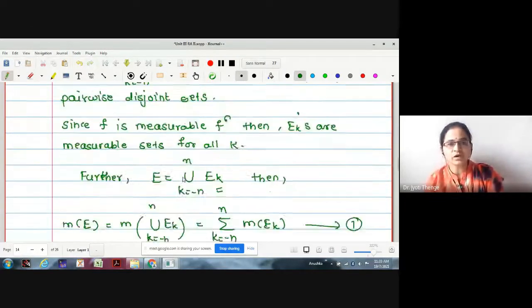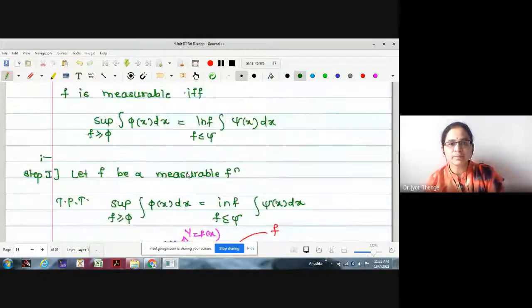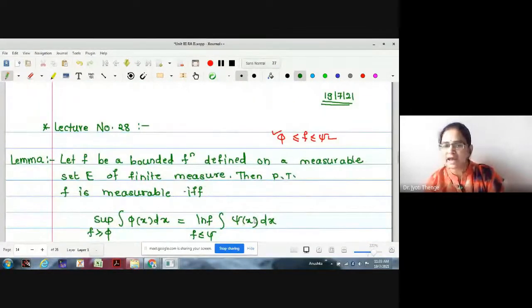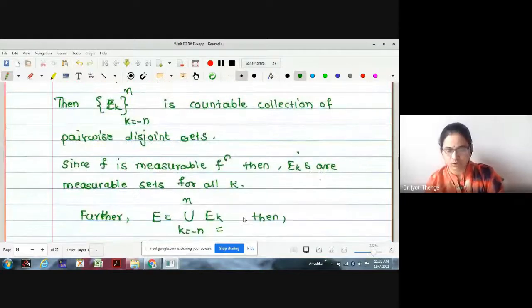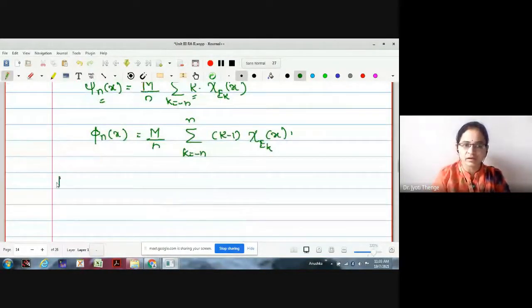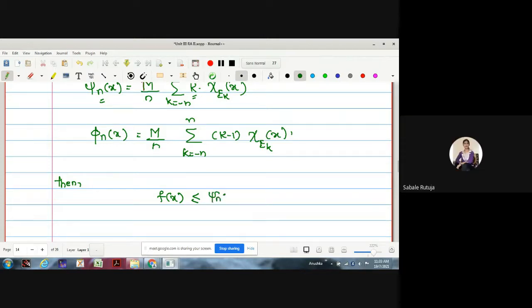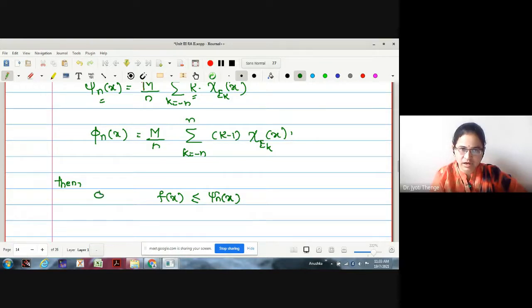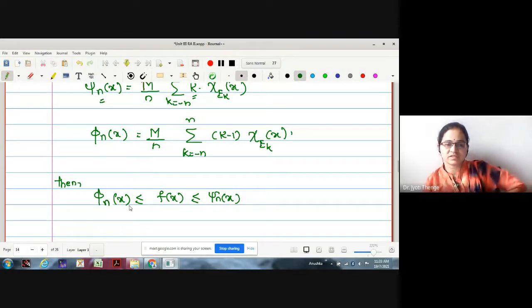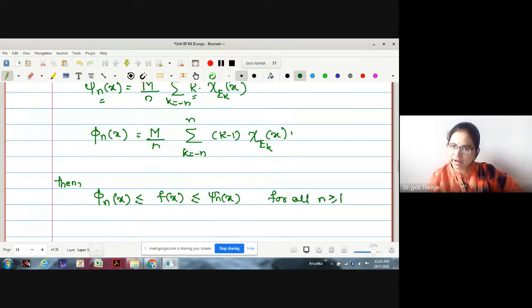Now, what will we do? We will find the supremum of the integral of phi and the infimum of the integral of psi, and we will check whether these two are equal or not. Before that, I may write that the function f now lies between psi_n of x and phi_n of x, for all n greater than or equal to 1, n a natural number.